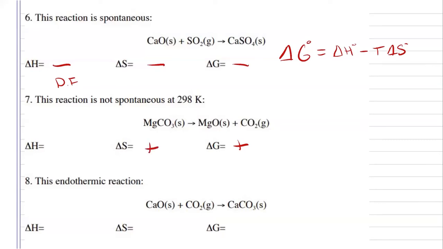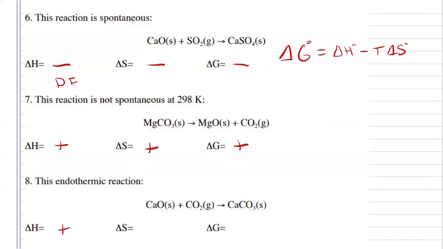And now again, we have to figure out what my enthalpy is going to be. And we can use, again, our same relationship between free energy, enthalpy, and entropy. This term needs to be positive. This term is already positive. So I'm going to have a positive enthalpy. For number 8, we're already told that our reaction is endothermic. So that lets me know that my enthalpy is going to be positive.